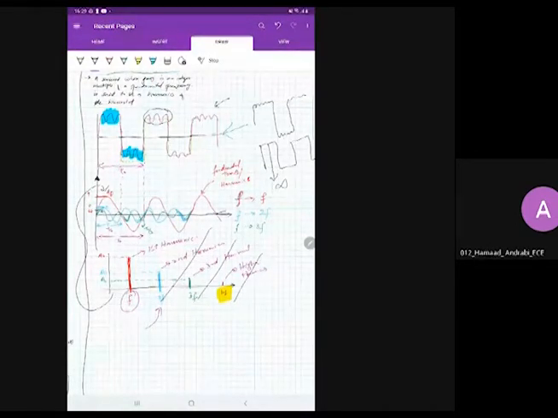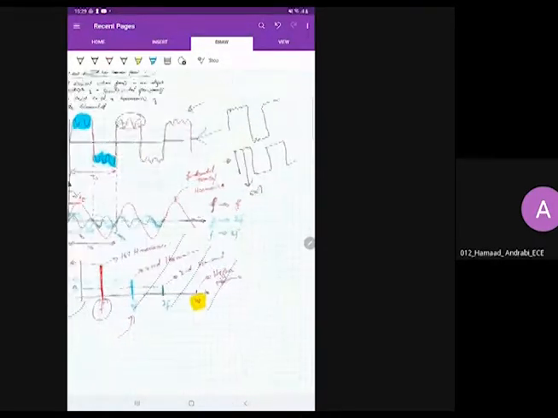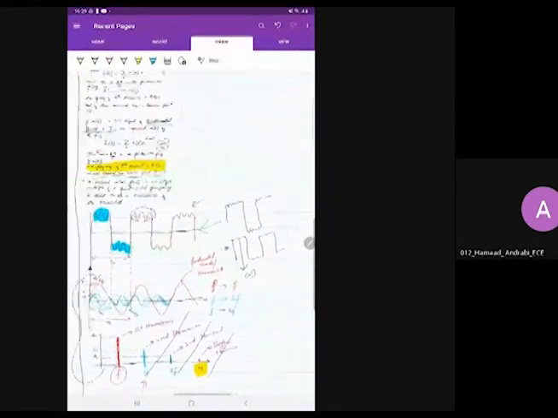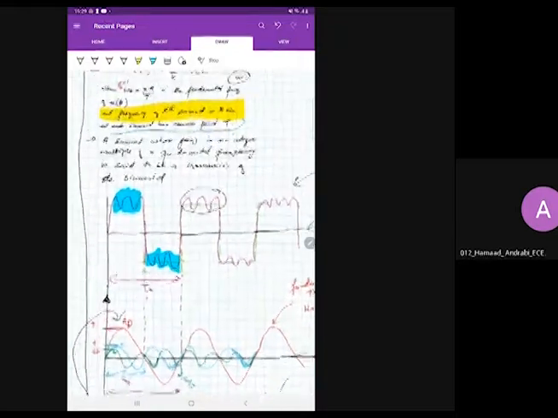And if in a sinusoidal wave you keep on adding harmonics, first harmonic, second harmonic, third harmonic, up to an infinite number of harmonics, then it will tend to become a square wave. I think this explanation for these lines is more than sufficient. So I would repeat the term.